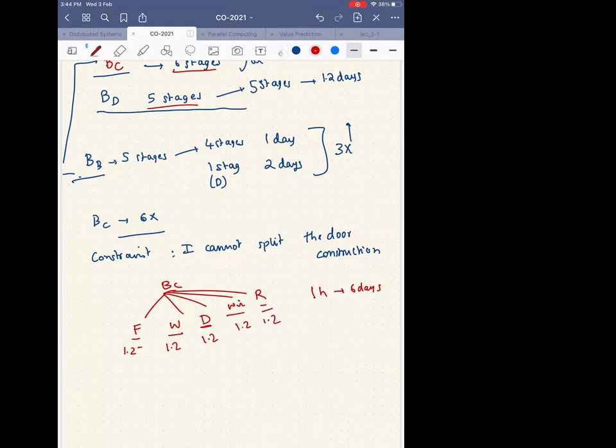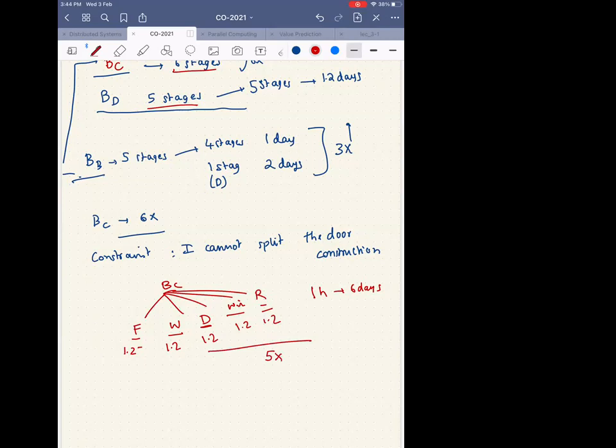So now can you tell me what will be the speed up? I'm starting with the approximation. 5x. 5x, sir. 5 days, right? So I will still have a speed up of 5x. So how did people come up with 5x here? Because there are 5 stages.